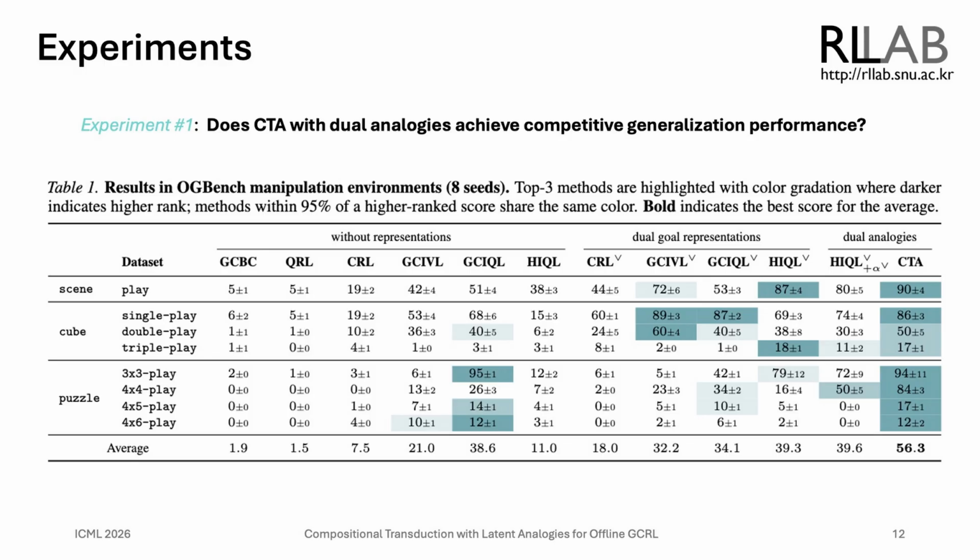The superscript V denotes a variant that incorporates the dual goal representation into the original algorithm. In particular, the results in the last 3 columns suggest that the generalization performance of CTA comes not from the dual goal representation itself, but from analogy transduction. Remarkably, the gains are most pronounced on puzzle environments, where the exponentially large state space makes compositional generalization critical.